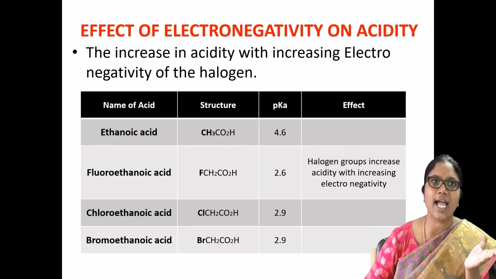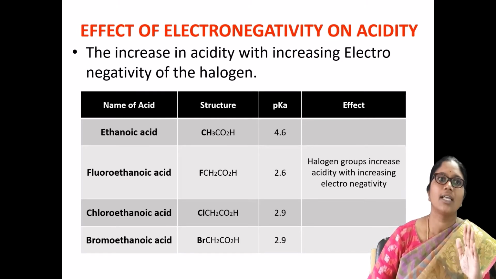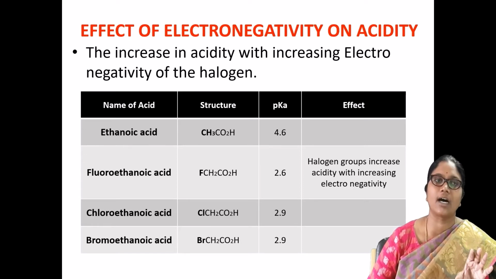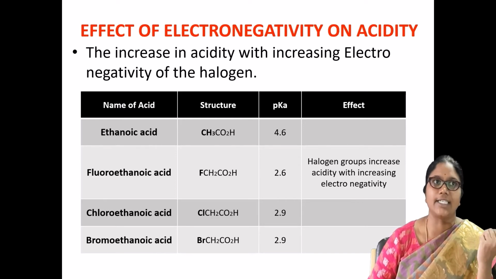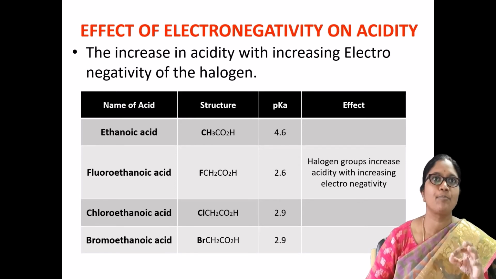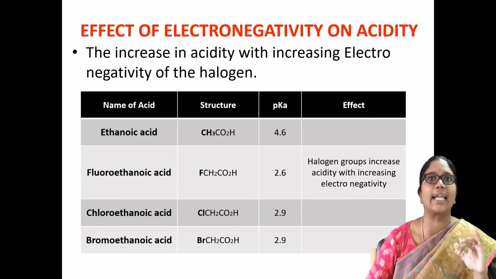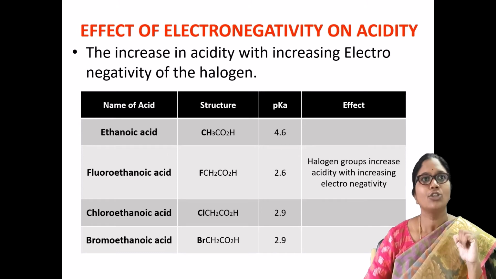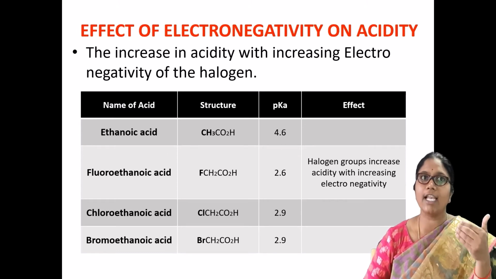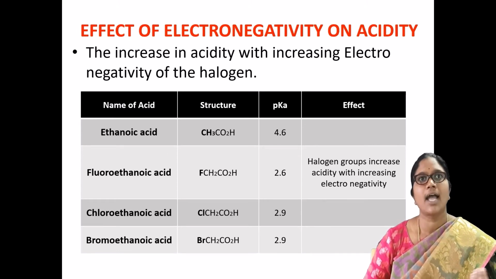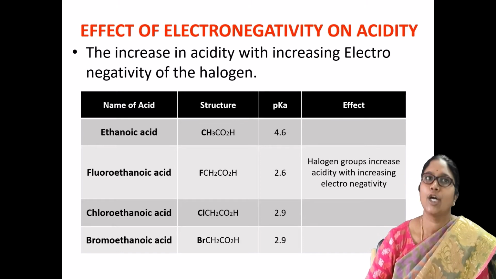In the previous slide we discussed the involvement of electron withdrawing groups in carboxylic acids and how they affect acidity. Next, coming to the effect of the electronegative atom on acidity. Obviously, the more electronegative the atom, the more the acid property.